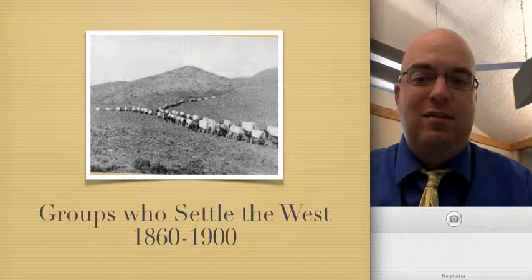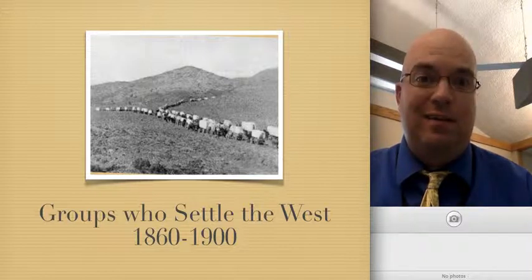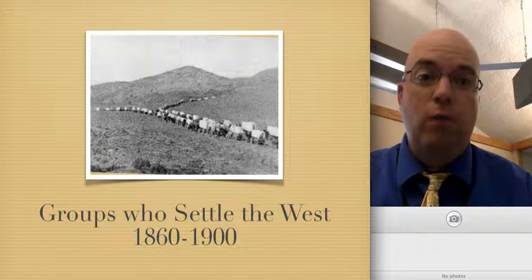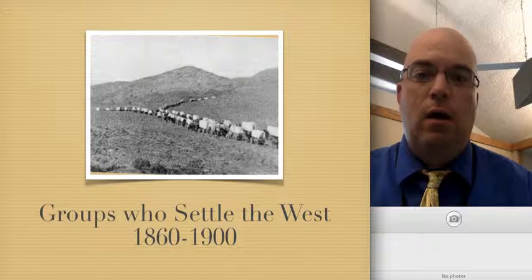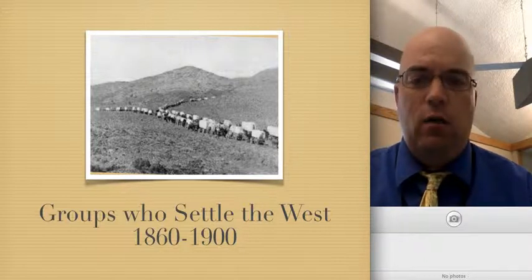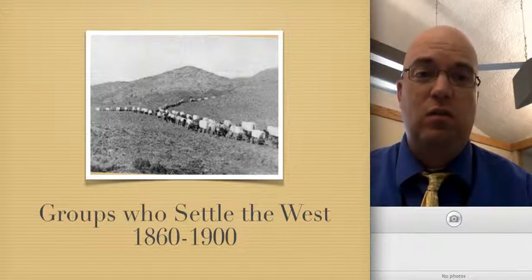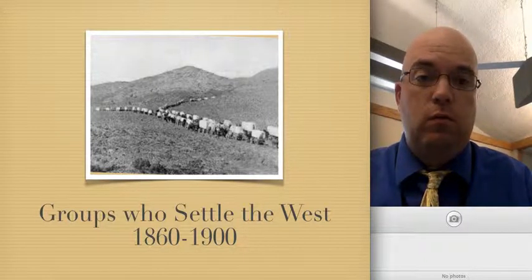Now, between 1860 and 1900 is sort of our second phase of migration west. This is kind of a different phase because of something that happens in 1860, a little event that you may know of called the American Civil War. Between 1860 and 1865, we take a slight pause on westward expansion because we're in the midst of a crisis, the Civil War. Despite this crisis, though, two major laws will get passed that are going to really renew interest in more development and migration out to the west. And so we're going to look at some of those laws in this particular lecture series.